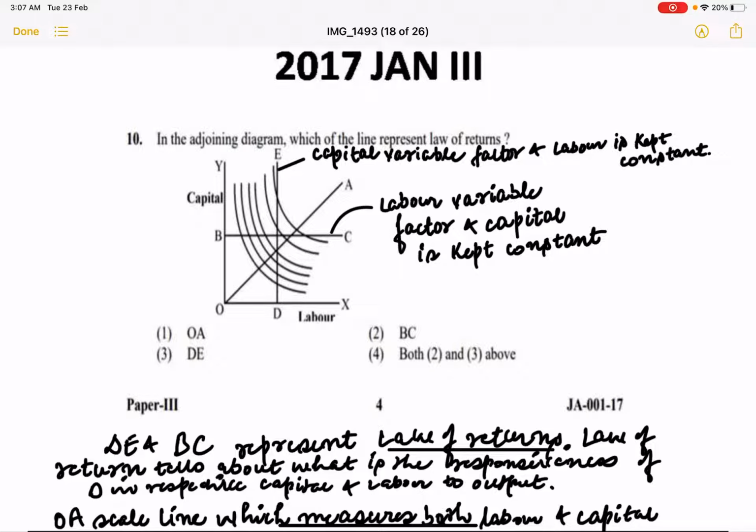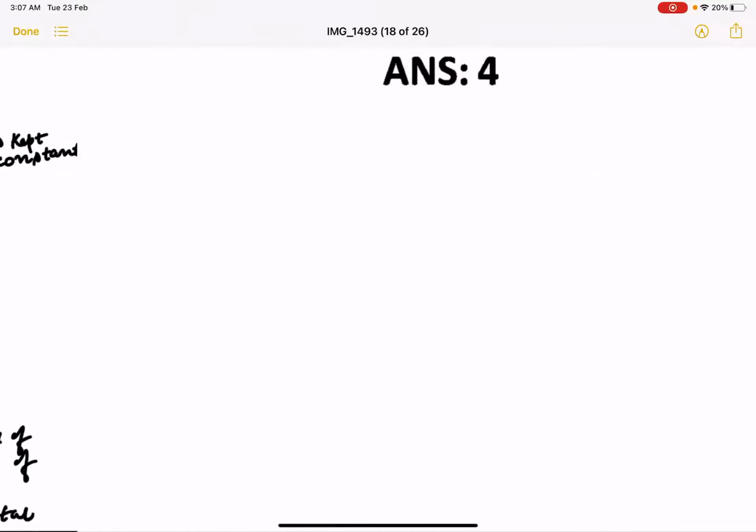That's the law of return, where the law of return basically tells you about the responsiveness of change in respective capital and labor to output. So accordingly our answer is DE and BC. So both the second and third is a correct option.